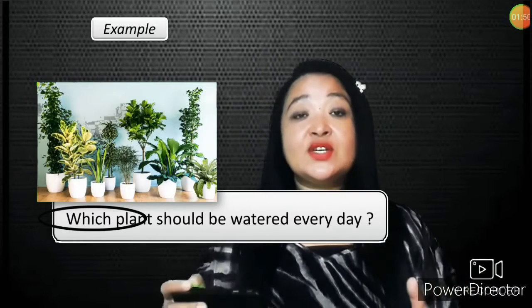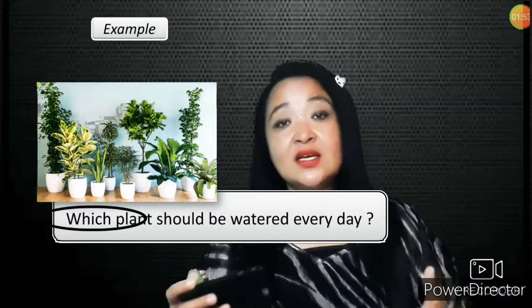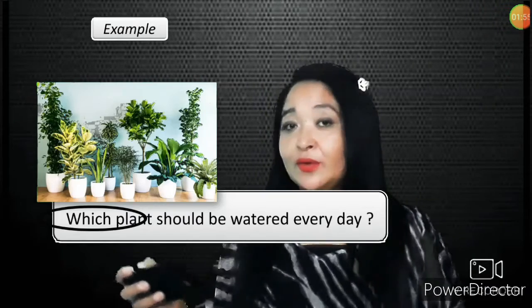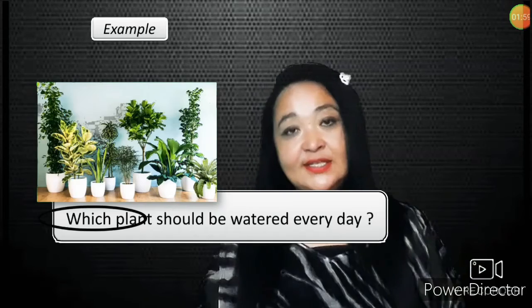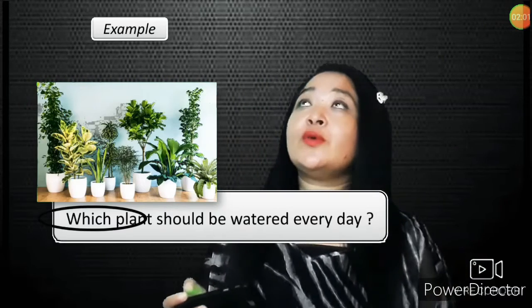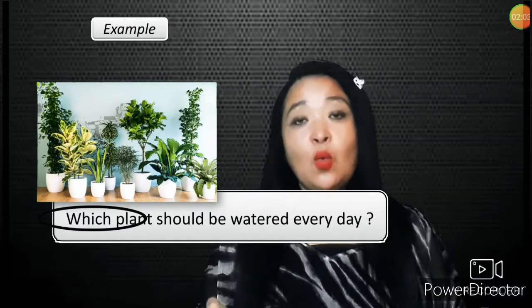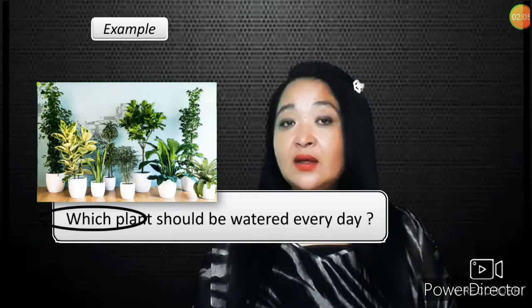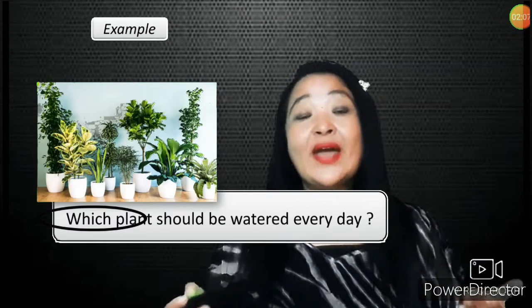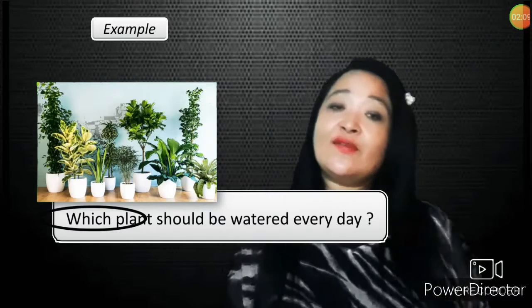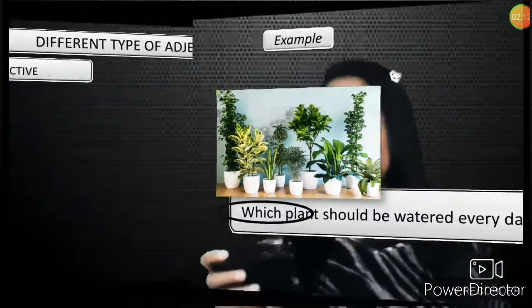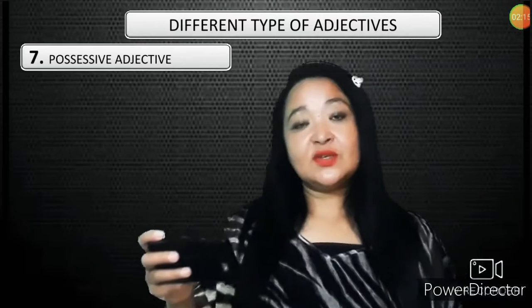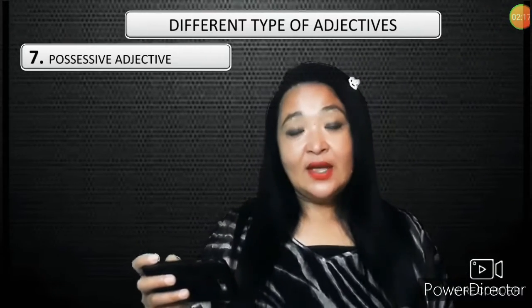An interrogative adjective, which is asking a question about which plant to water every day. Okay, so adjectives like which, what, when, where, why. So this kind of adjective is called what? Interrogative adjective. Right?